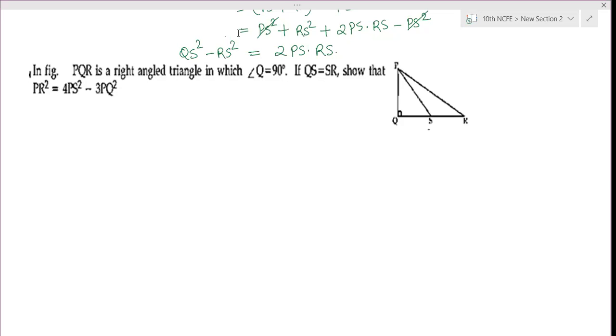Let X be any point on the side BC of triangle ABC.